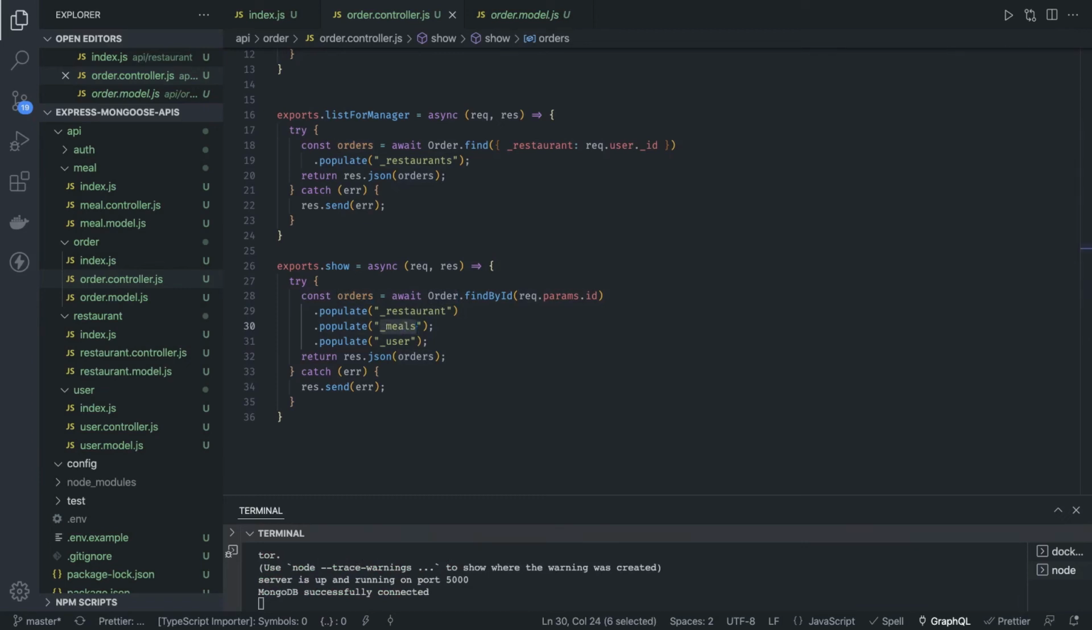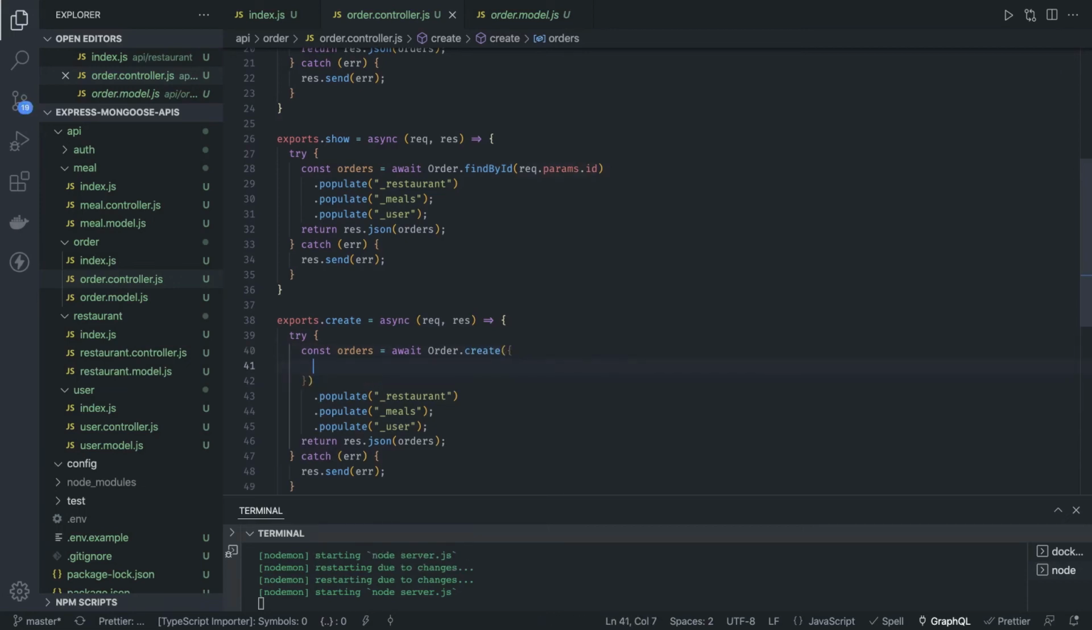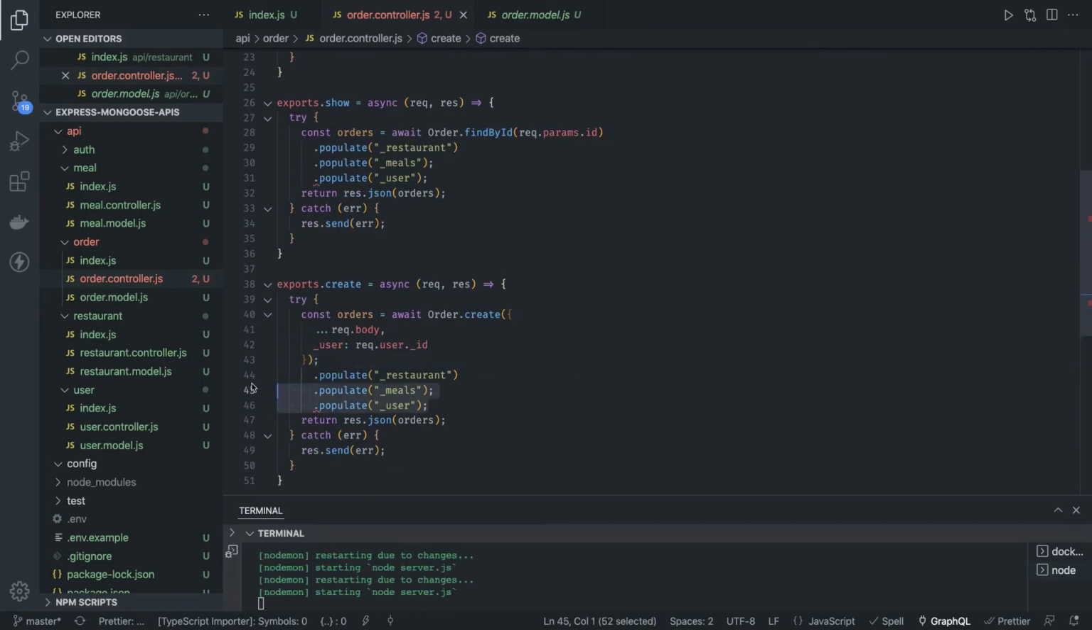Now if you wanted to create, then it's a little different. Here you will do create request response. Then what you need to do is order.create, and here you need to pass all the data. What all meals you are passing. So I can first pass request.body, whatever is coming inside request.body. Apart from that, _user will be request.user, the current logged in user, right? So this should create an order for me and then return the information.